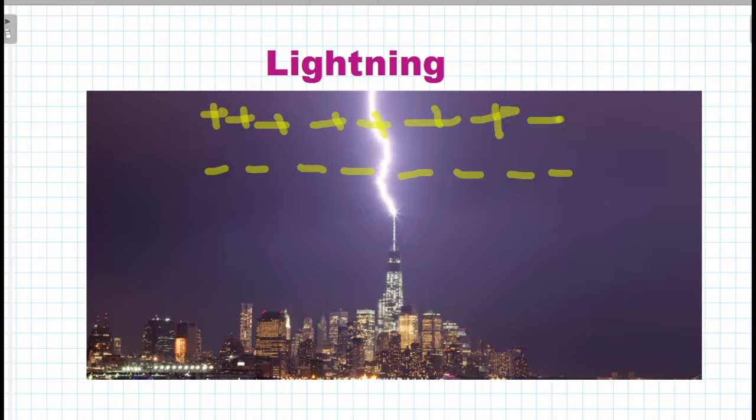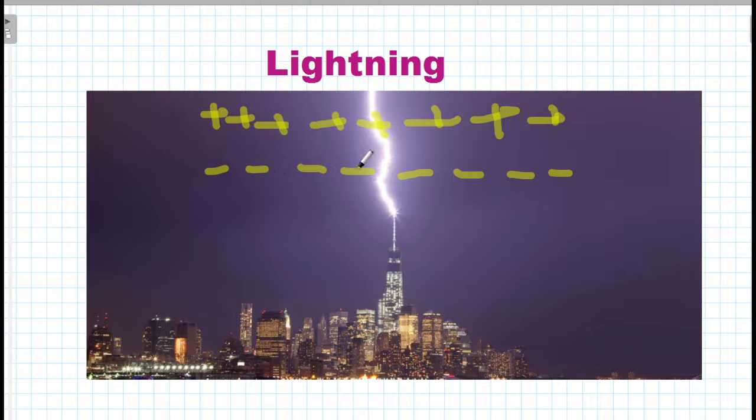It happens because of the friction of these air molecules and water molecules. For this reason, the upper side gains positive charge and the lower side gains negative charge.